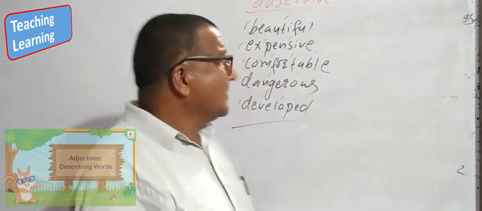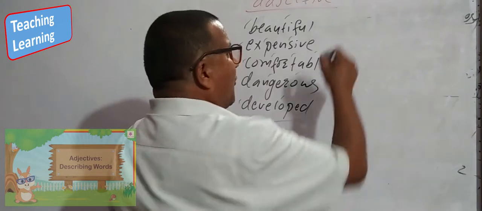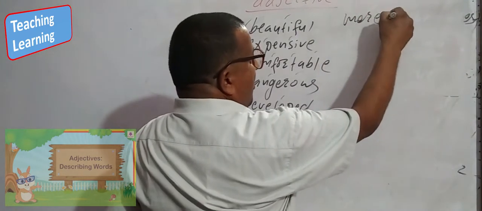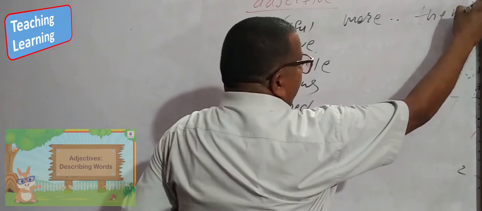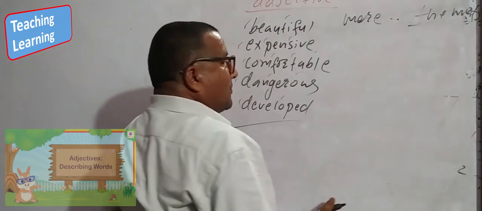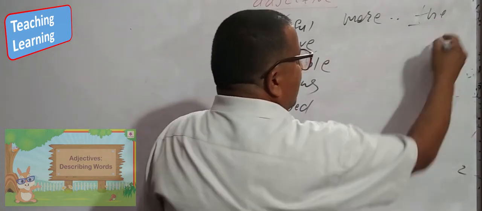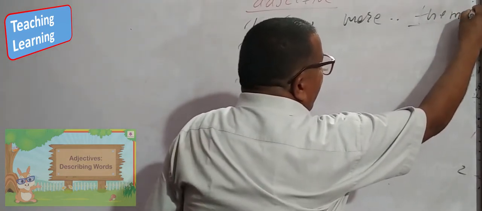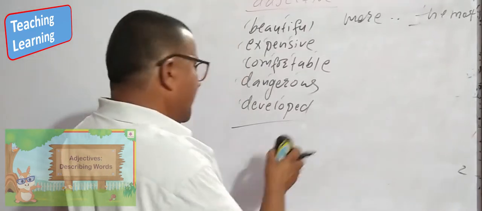In the long adjective, we have to use more for the comparative degree, and the most for the superlative.